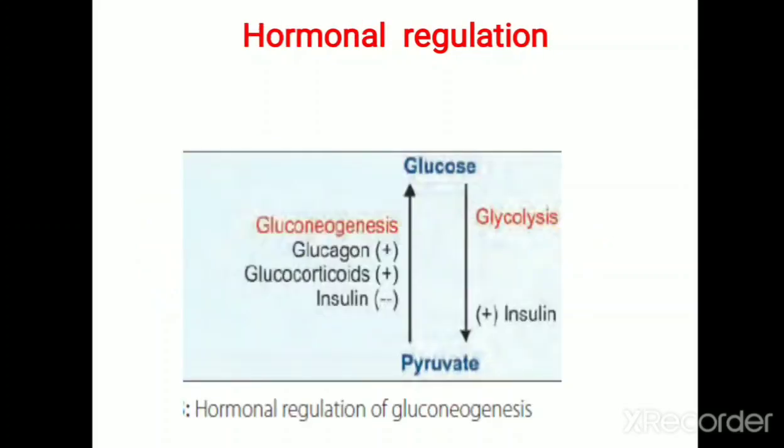The second one is hormonal regulation. The important thing is that all hormones produce hyperglycemia except insulin. Insulin is the only hormone which produces hypoglycemia. So all hormones activate the enzymes of gluconeogenesis except insulin. The major hormones are glucagon, glucocorticoids, and other steroid hormones, whereas insulin inactivates the enzymes of gluconeogenesis.